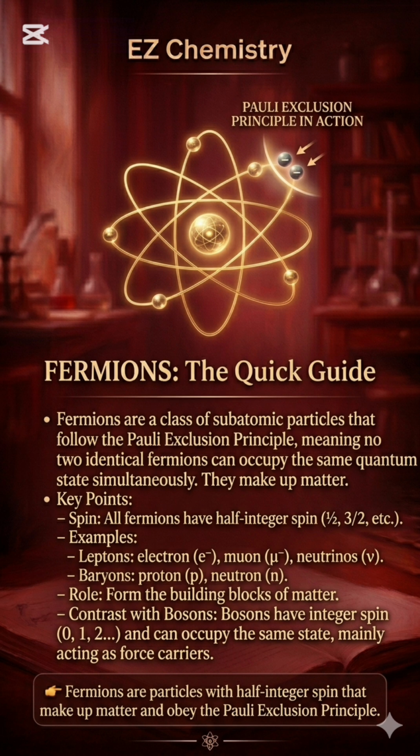muon, mu, neutrinos, nu. Baryons, proton, p, neutron, n, all form the building blocks of matter. Contrast with bosons: bosons have integer spin 0, 1, 2, and can occupy the same state, mainly acting as force carriers. Simple definition: fermions are particles with half-integer spin that make up matter and obey the Pauli exclusion principle.